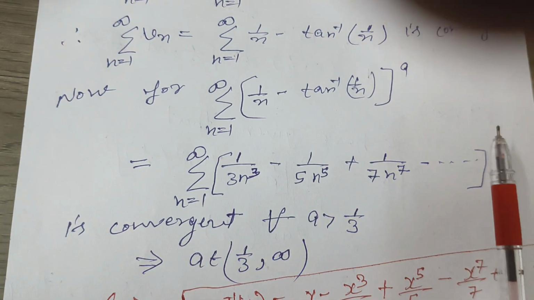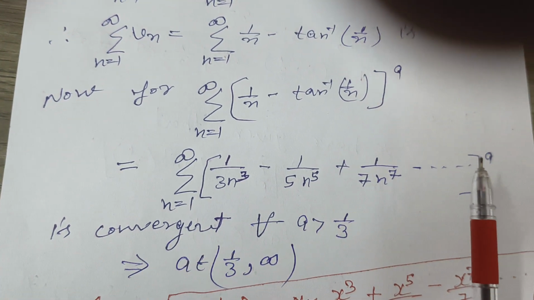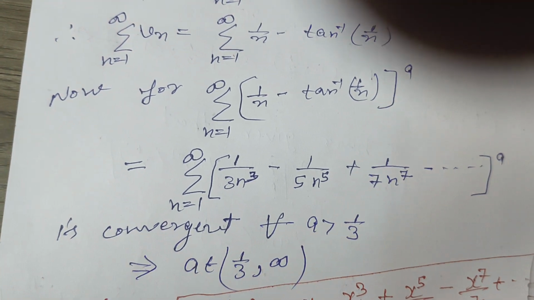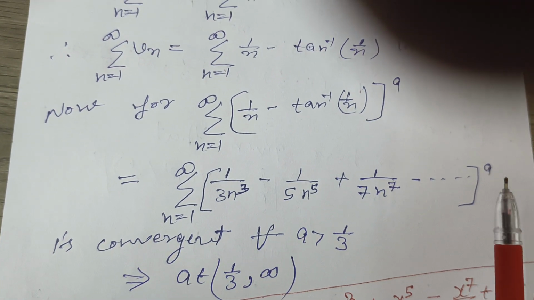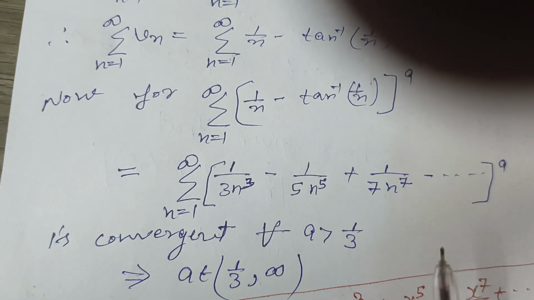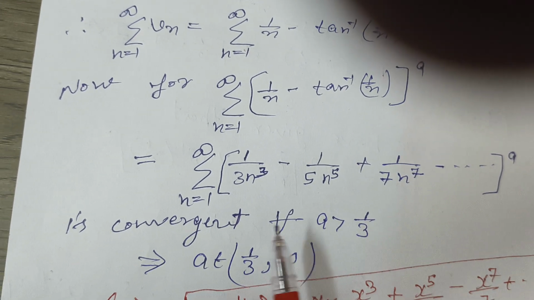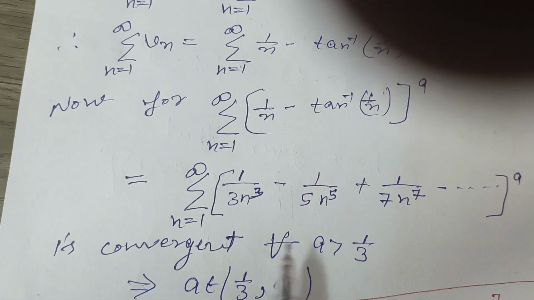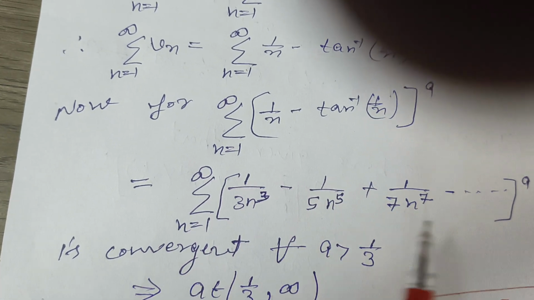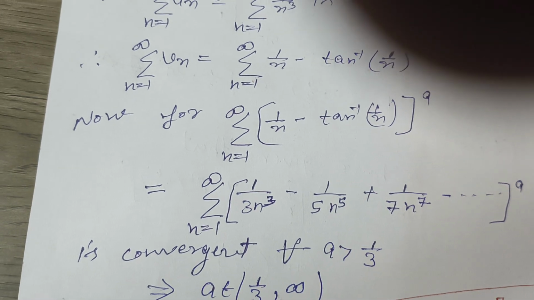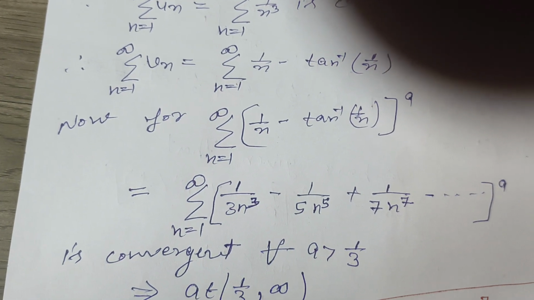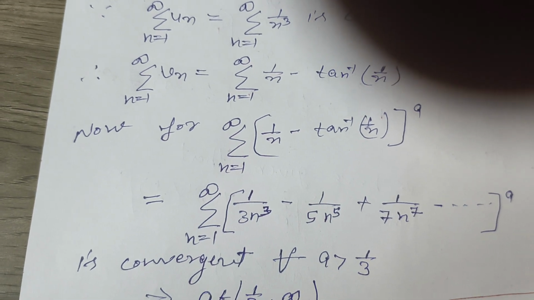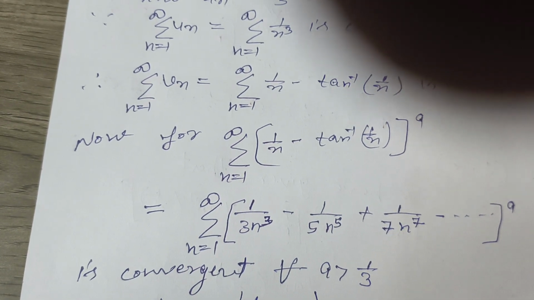That's why we only take the value of a greater than 1 by 3, because when we put any number a greater than 1 by 3, then the whole series is convergent. Because the highest degree of the term we get is greater than minus 1, right?